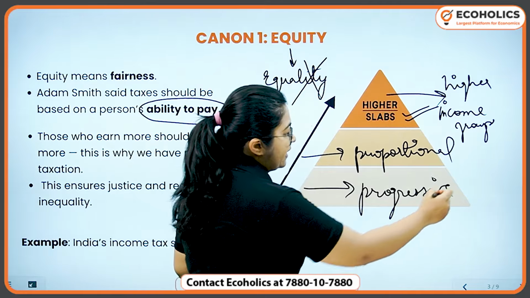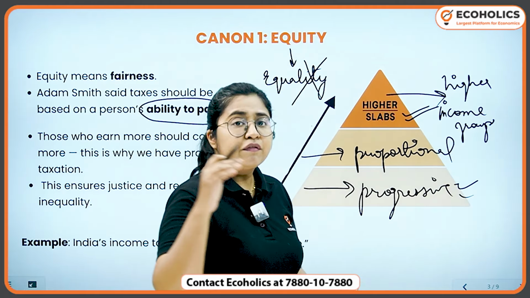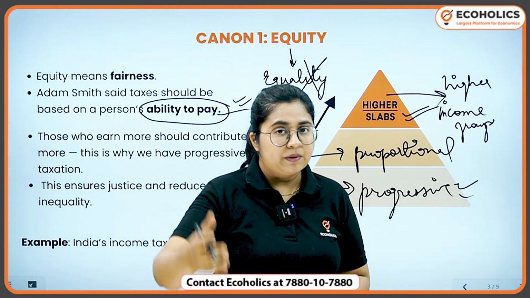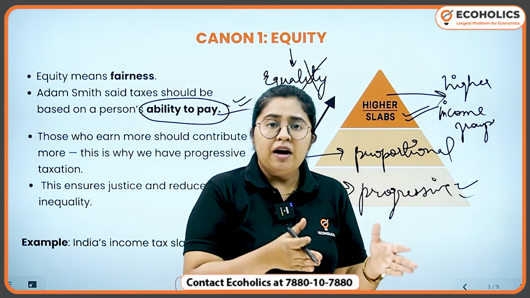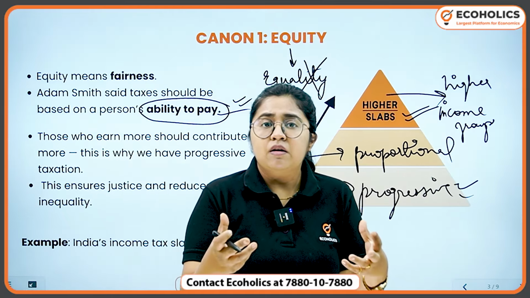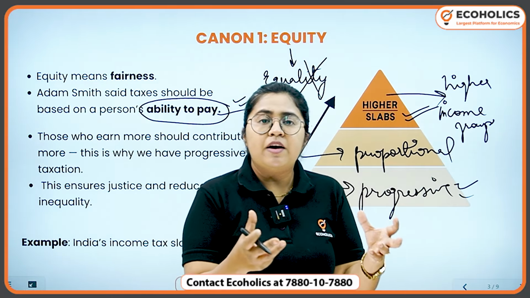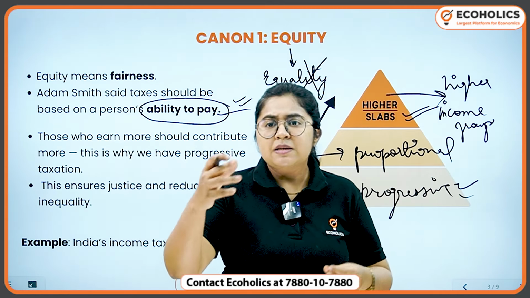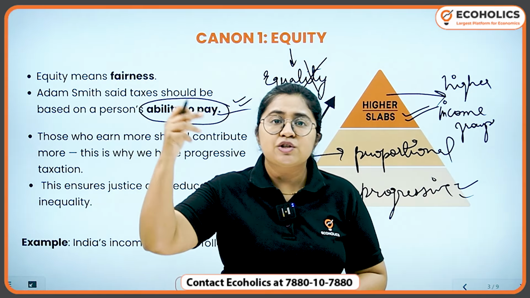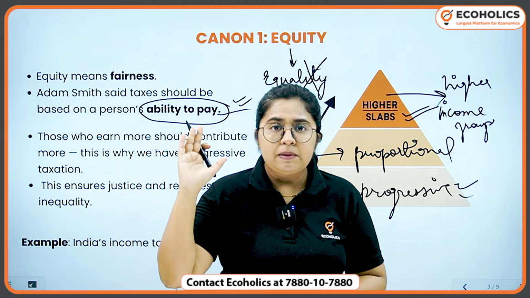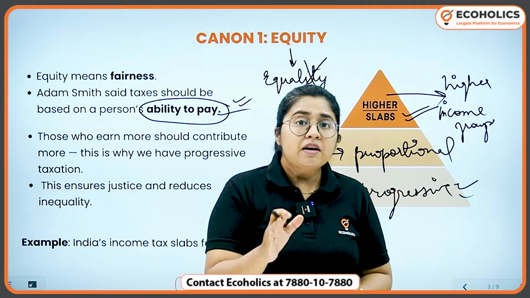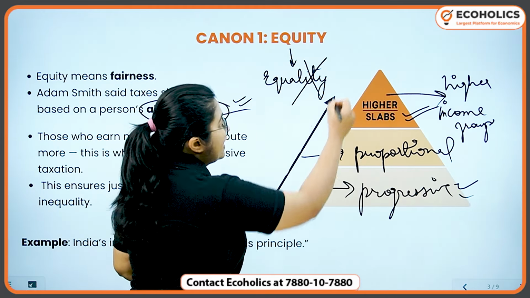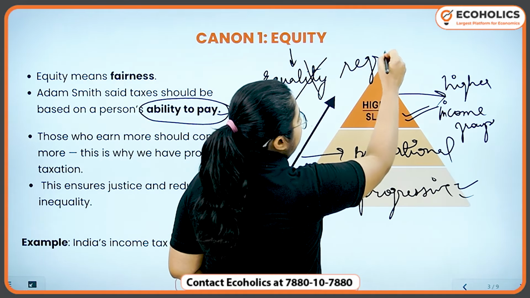By progressive we understand that if the income slab is higher, then you pay higher tax. Proportional is another concept where we learn that whatever amount has been earned, a similar rate of taxation will be deducted, but we refrain from having a regressive taxation system.